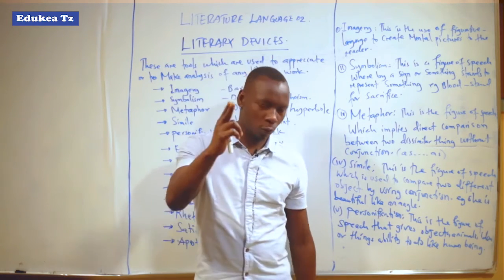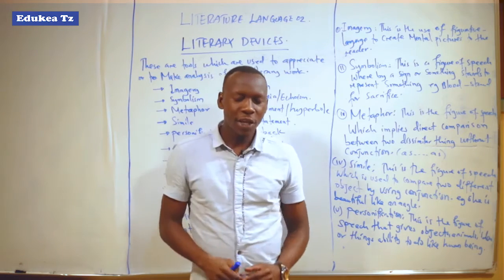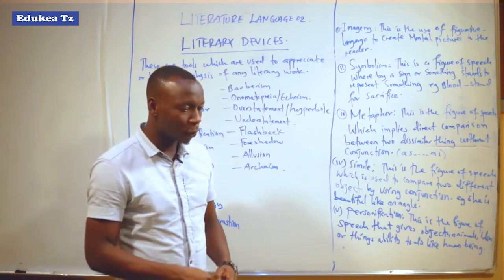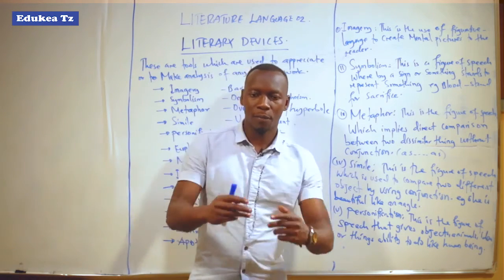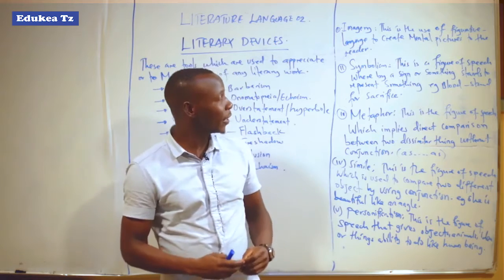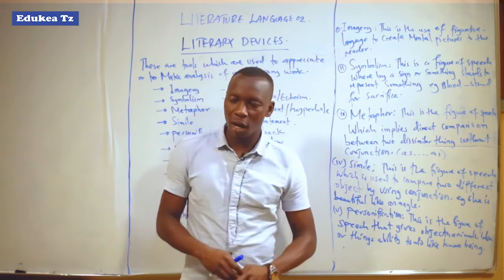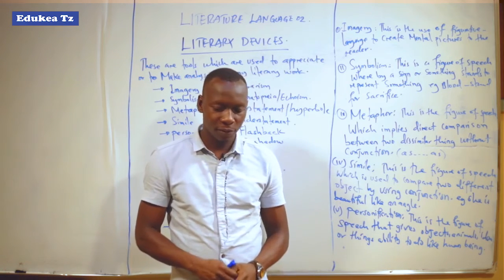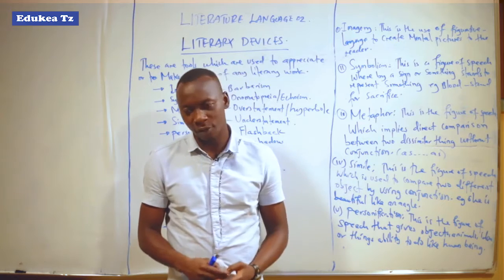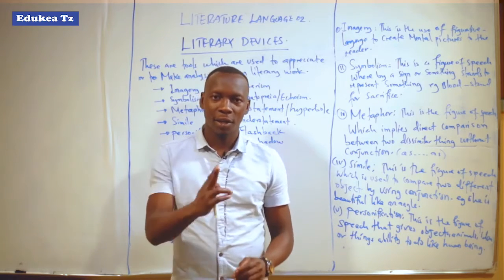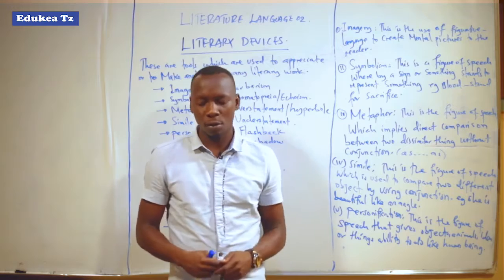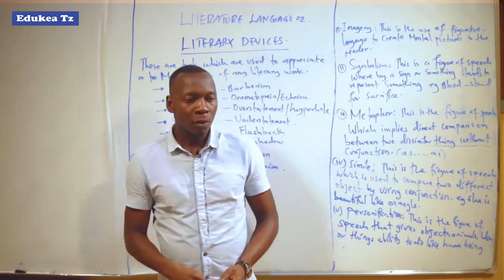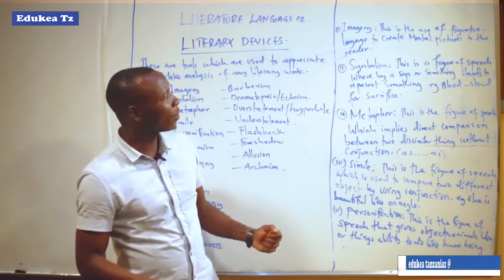So in that text there is imagery, whereby Gaspar Wendo used the gun to kill Mliri, and the gun was used as a symbol of death. The gun is used for killing, so it symbolizes the existence of death. So here is the imagery.